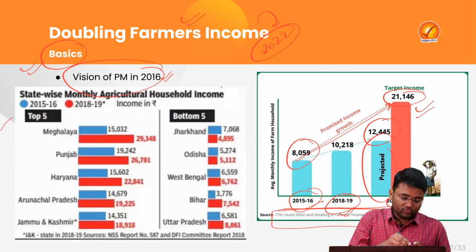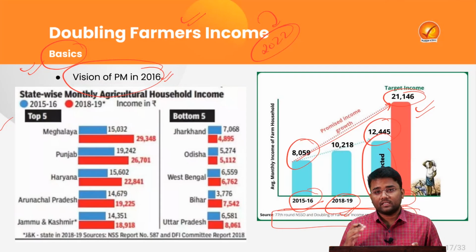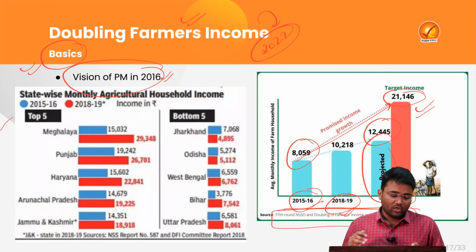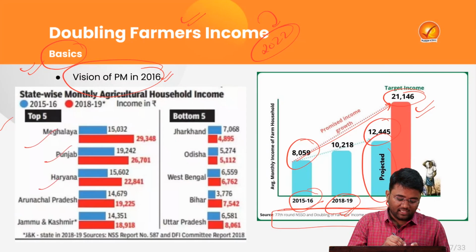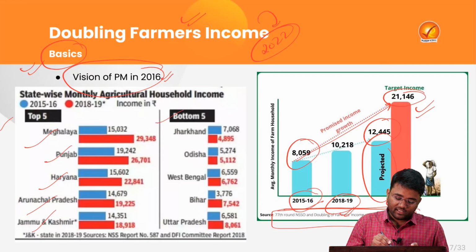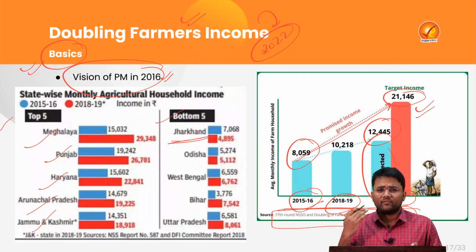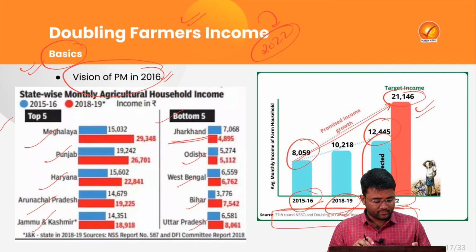If we look at the picture, some of the states which have done very good work in increasing farm income, the top 5 states where farm incomes are very high, are Meghalaya, Punjab, Haryana, Arunachal and Jammu Kashmir. Whereas the states where the condition has been very abysmal, where we could not see a drastic increase in farm income, are Jharkhand, Odisha, West Bengal, Bihar and Uttar Pradesh.